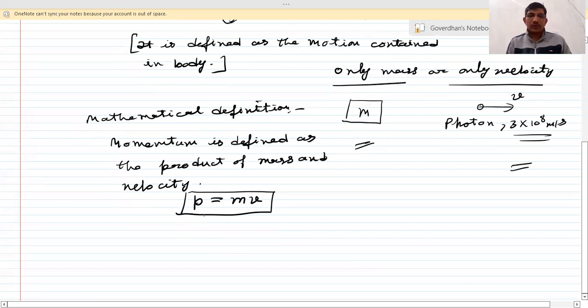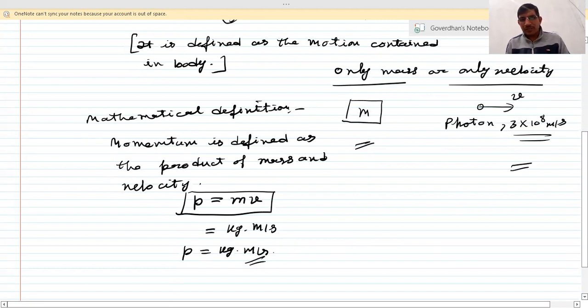From this formula, we can also find out its unit. The unit of mass is kilogram and the unit of velocity is meter per second. So the unit of momentum is kilogram meter per second.